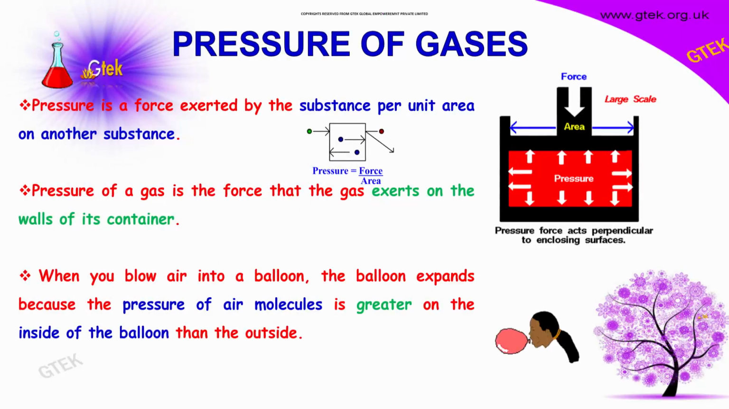What is pressure? Pressure is a force exerted by a substance per unit area on another substance. Pressure is equal to the force divided by area. Pressure of the gas is the force that the gas exerts on the wall of its container. When you blow air into a balloon, the balloon expands because the pressure of the air molecules is greater inside the balloon than the outside.